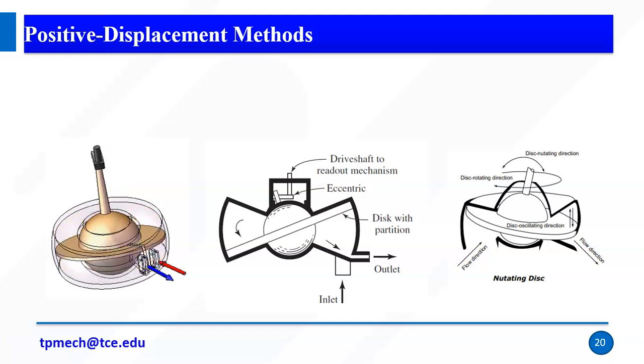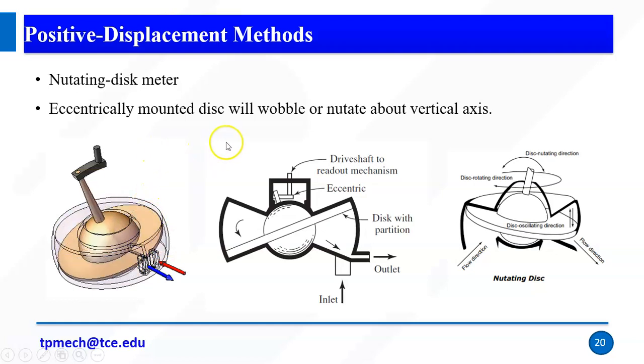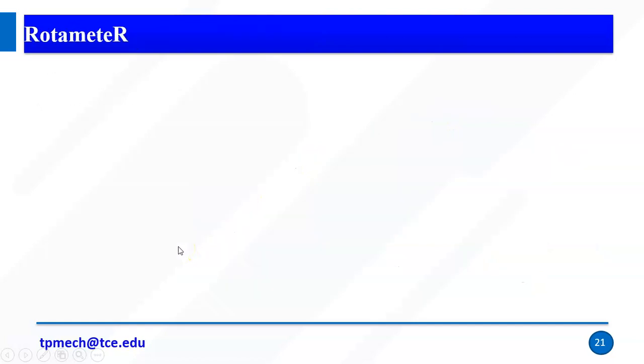So this is what type of flow measurement? A nutating disc meter. Why do we say nutating? Because it is not rotating parallel to the base of the casing. The disc moves eccentrically, wobbling and nutating about the vertical axis. So this is the positive displacement method.